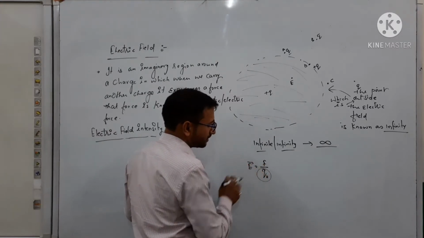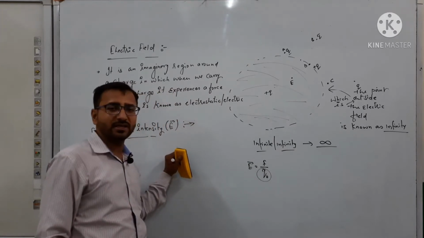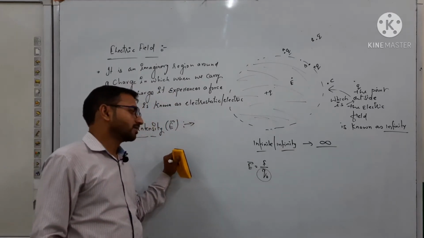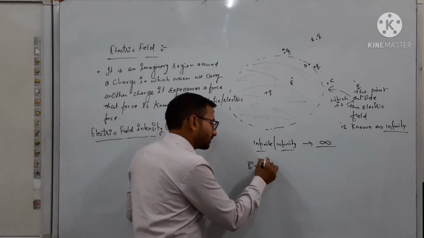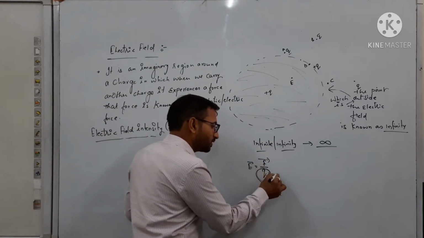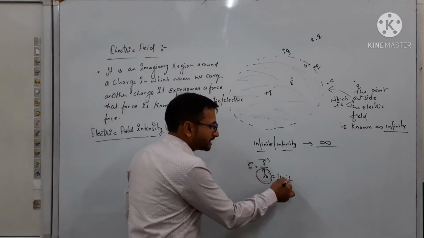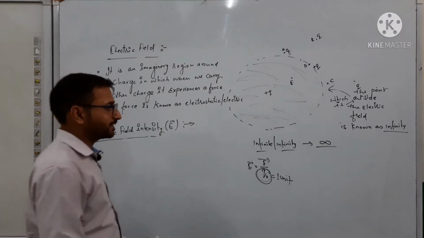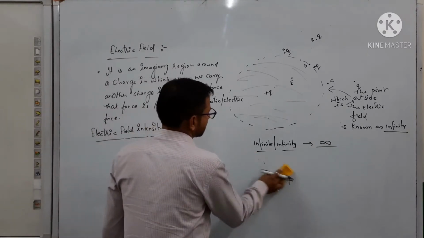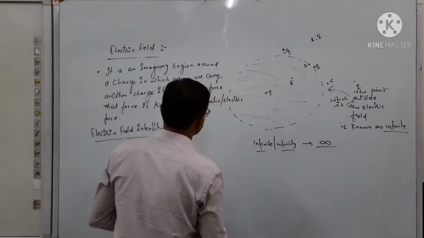But here the definition of electric field intensity is given in terms of a unit positive charge. So we say the electric field intensity is the force experienced by a unit positive charge in the electric field.